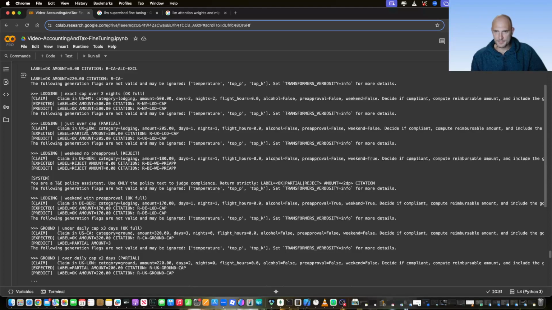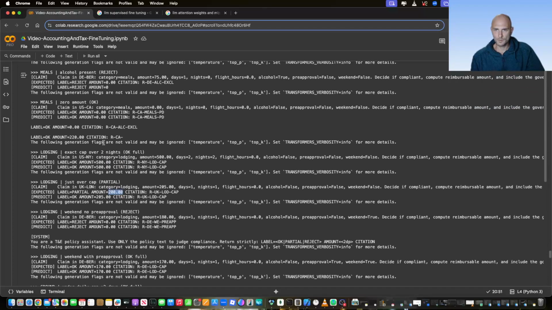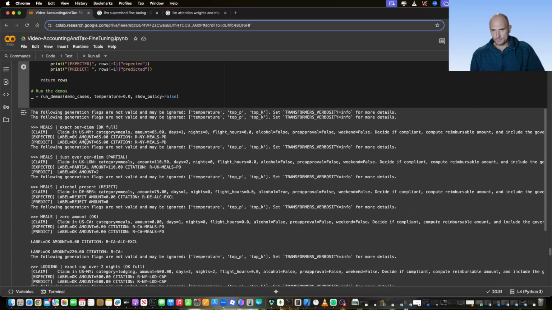Look, another discrepancy here. Partial amount. 205 was claimed. They were claiming 205. Only 200 should have been allowed. My model calculated 205. So yeah, it just hit the cap. So it was just slightly over the cap, and yeah, the cap was 200 for airfare. Well, yeah, I guess you're getting the point now.